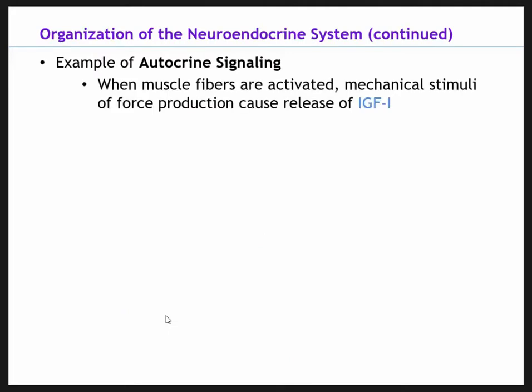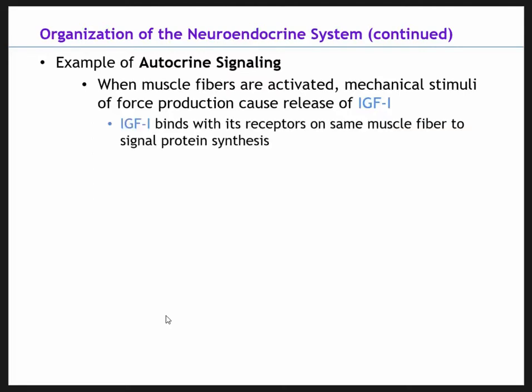So autocrine meaning self. So we just gave the example of muscle fibers. When they're activated, that mechanical stimuli of force production releases the hormone called IGF-1. So IGF stands for insulin-like growth factor. And we have a few slides dedicated to this hormone that we'll discuss later. But IGF basically binds to the receptor on the same fiber that released it. It has anabolic action, so it helps to stimulate protein synthesis.